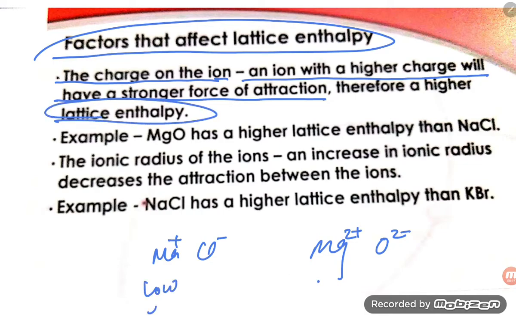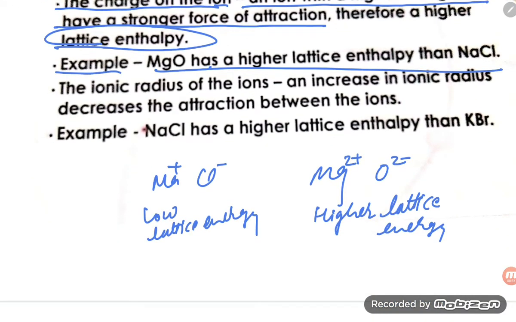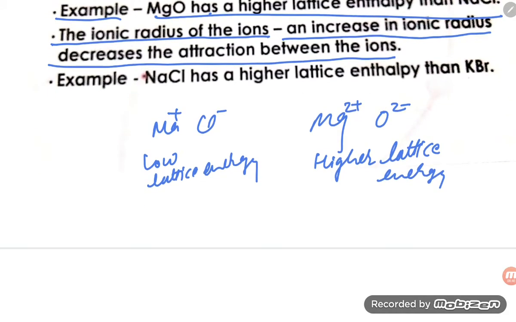Here NaCl has low lattice energy, and here MgO, student, has higher lattice energy. This is our required answer. Next example: MgO has higher lattice energy than NaCl. That reason I explained. Increasing the ionic radius decreases the attraction between the ions. So NaCl has higher lattice energy than KBr.